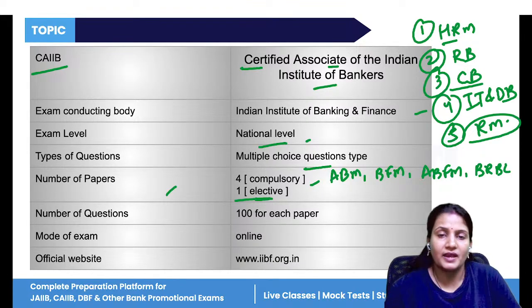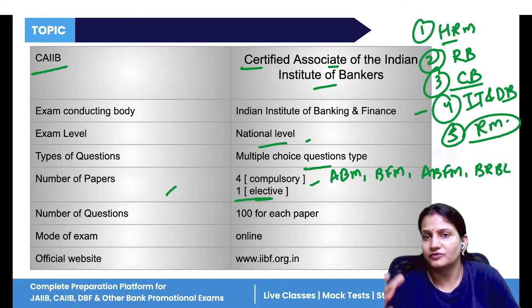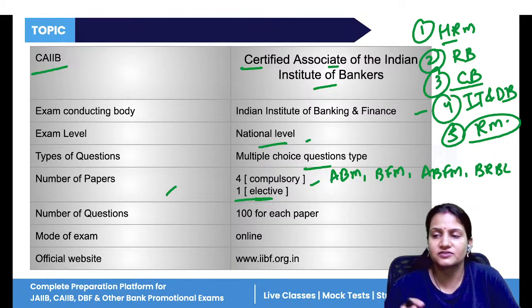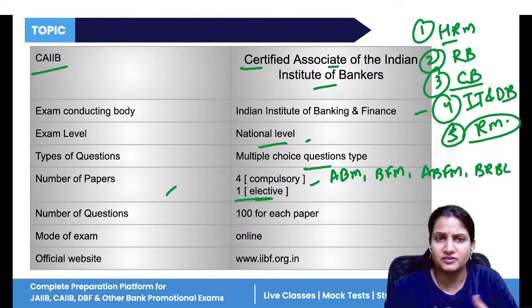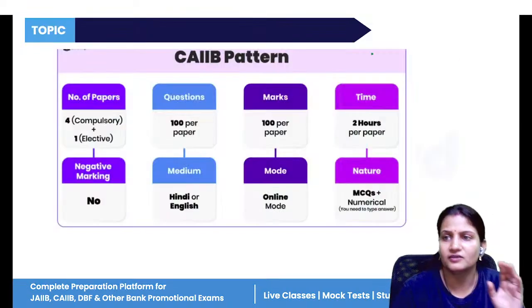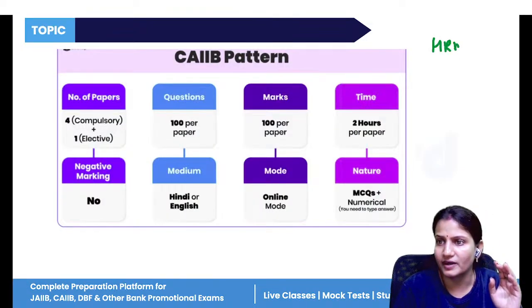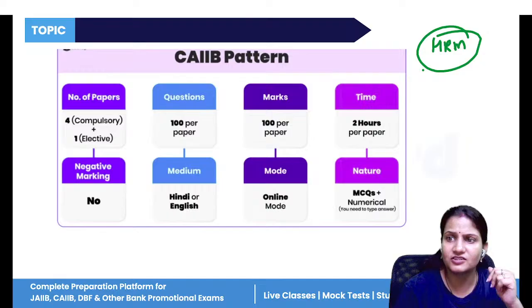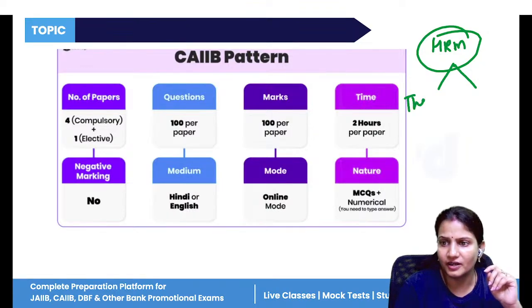Now, if bankers ask us for suggestions, ma'am, which paper is best for us, which paper can we opt among all these five elective papers, all we educators will suggest that you go for HRM. Why HRM? There are two reasons. First, it is an entirely theoretical paper.